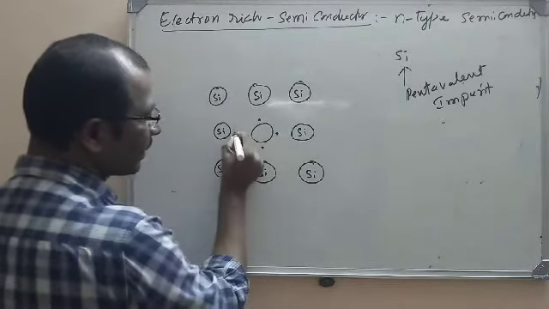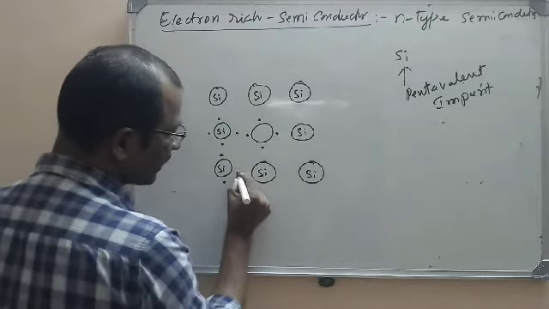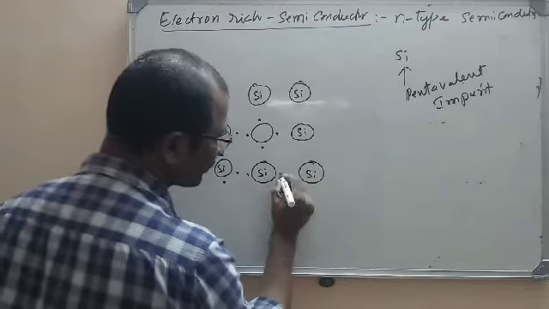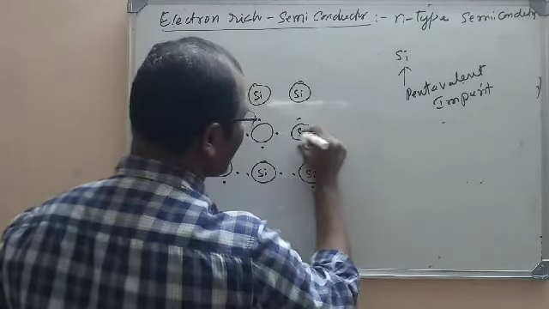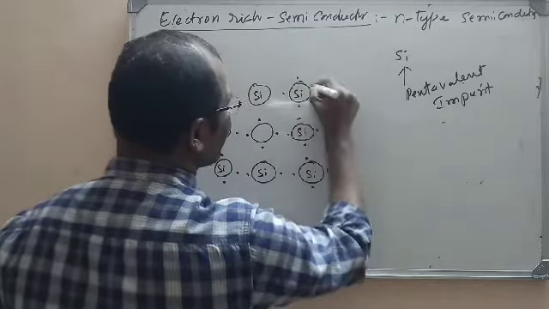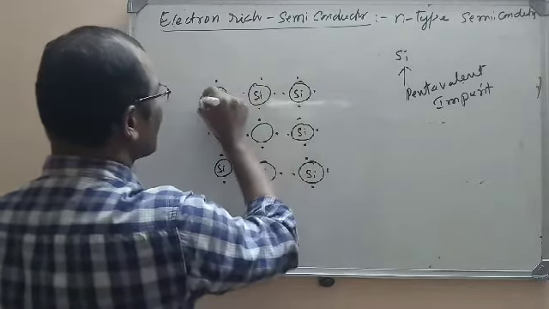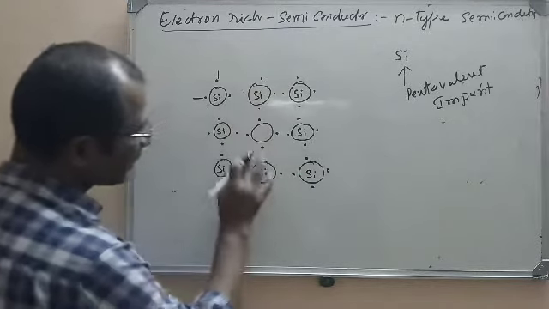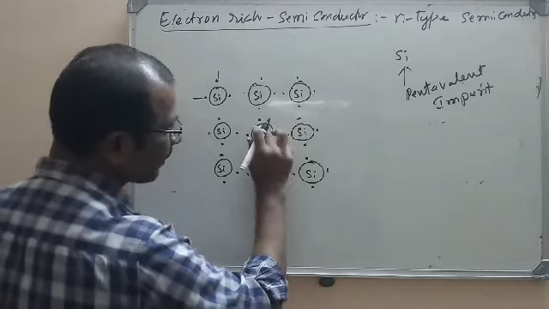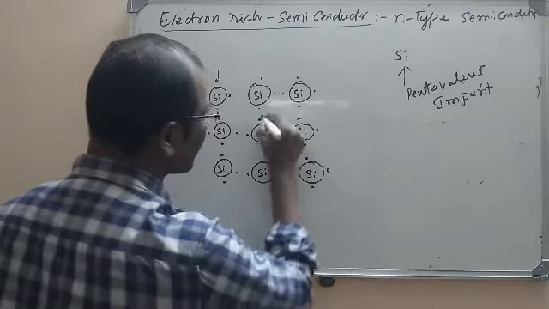Extensive covalent bonding. Look here. Each silicon has valency 4, so 4 electrons around each silicon. But here each silicon is forming bonds with 4 other silicon atoms. So look here, this is a silicon. It is forming 4 bonds with 4 other silicons.